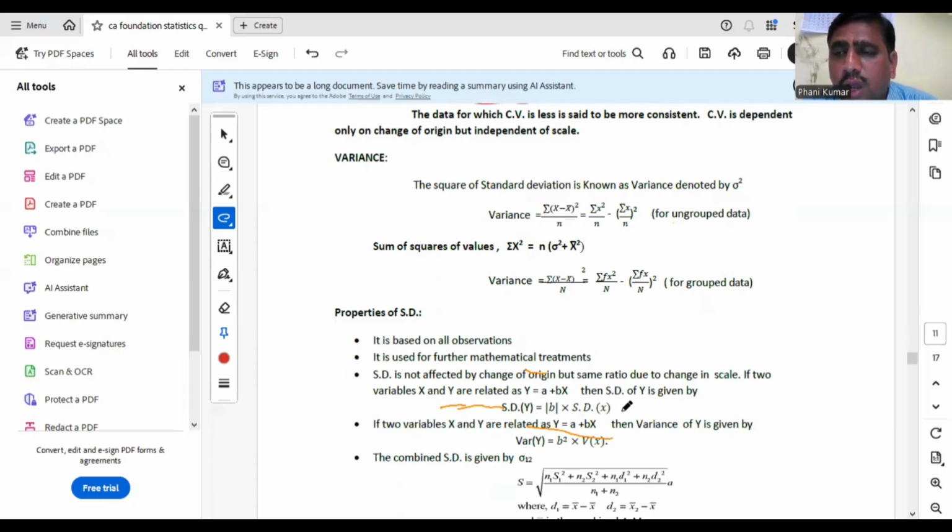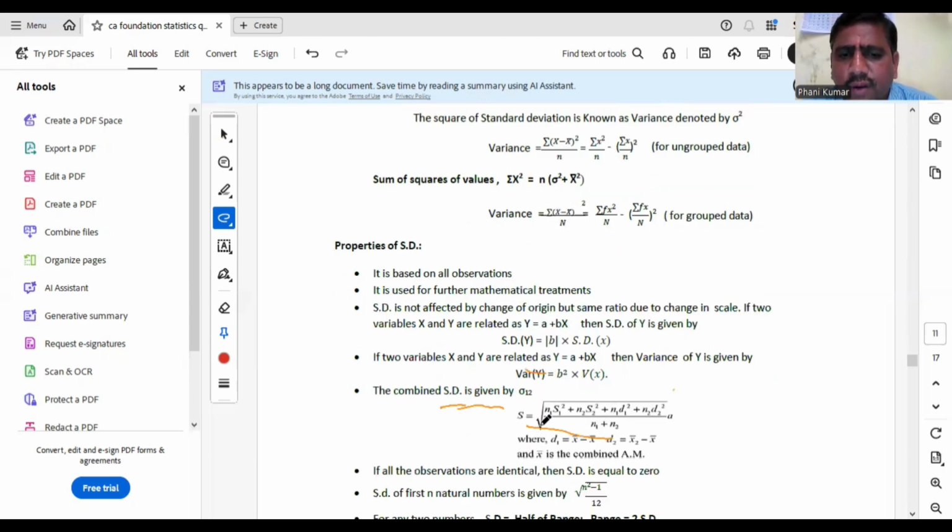But coming to variance, always the scale should be squared. That means, a very important point, variance of y is b square into variance of x. Scale should be squared. Why? Because variance is always the square of the SD. That means b should also be squared. So variance of y is b square variance of x.